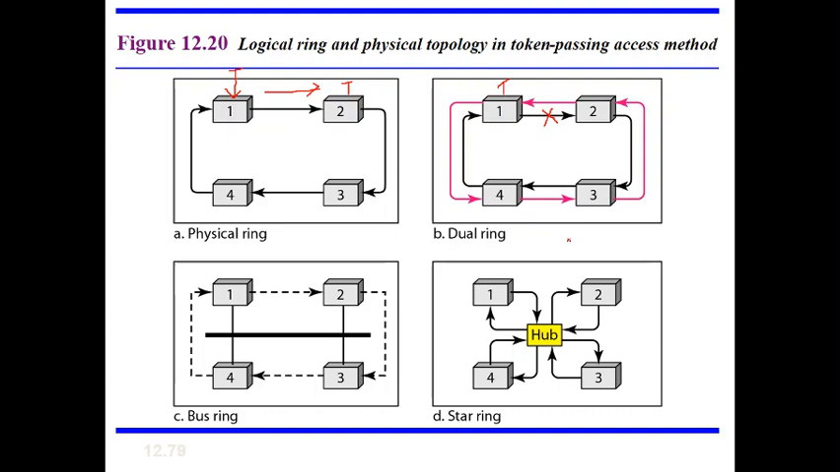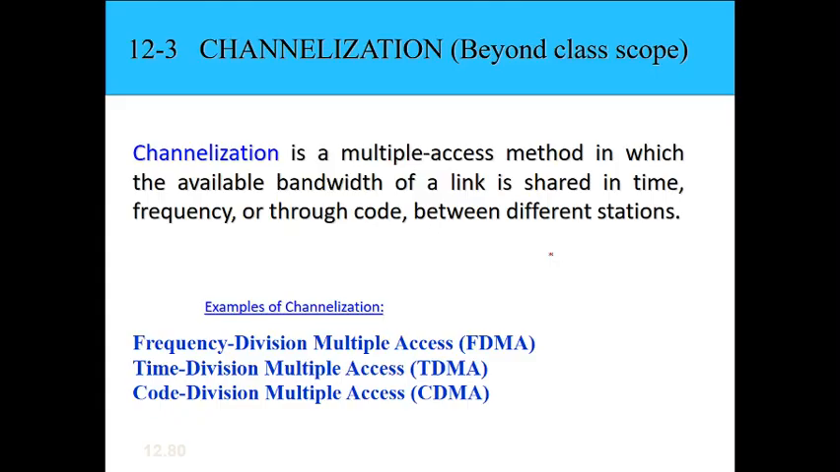So that is all about token passing. That is controlled access. Next is channelization. In channelization, the given link is divided between the devices based upon the frequency, time or code. That is called channelization. In channelization we have three important protocols.